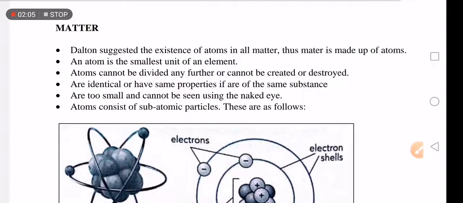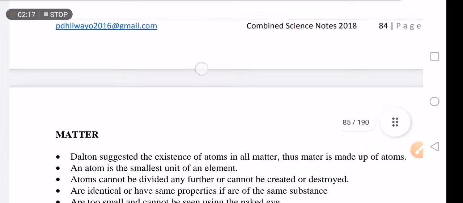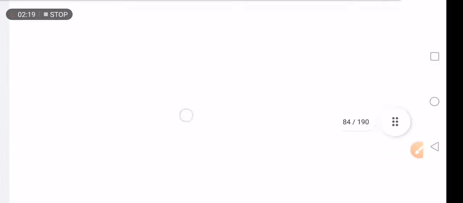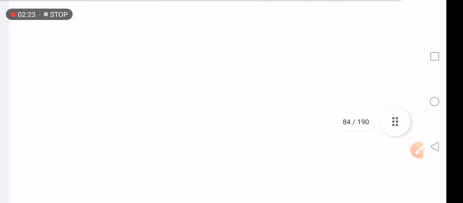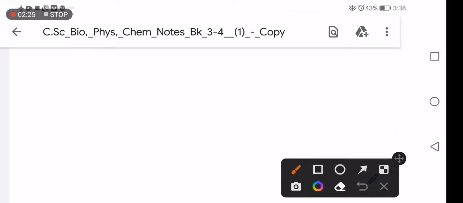Matter can be found in 3 important states. What are those states? Allow me to draw something here. Number 1 is the solid state.